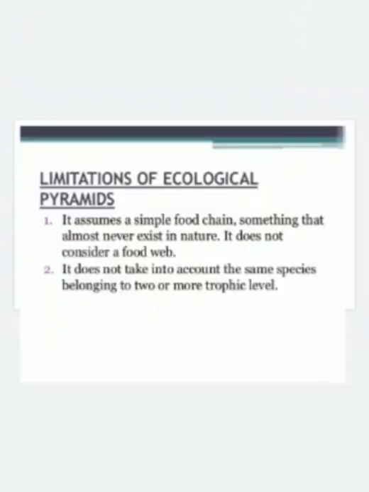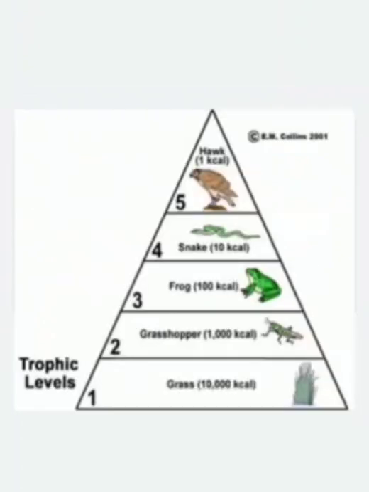Then what are the limitations of ecological pyramids? These ecological pyramids are restricted to a simple food chain. They do not consider a food web. They are mostly considered for the food chain, and the food web is not indicated by the ecological pyramid. It also doesn't take into account the same species belonging to two or more trophic levels.